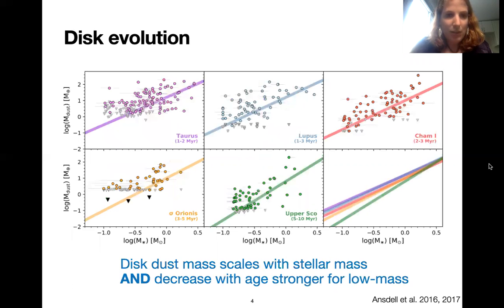In this plot, we see the correlation between the dust mass and the stellar masses. The highest mass stars have the highest mass disks, but also we see that this correlation steepens over time, which tells us that the decrease in dust mass is the strongest for the low mass stars.